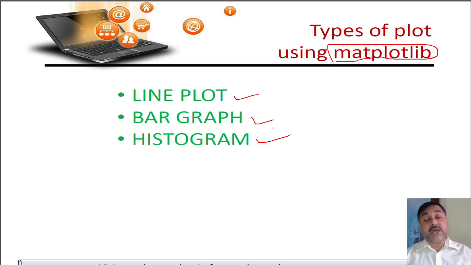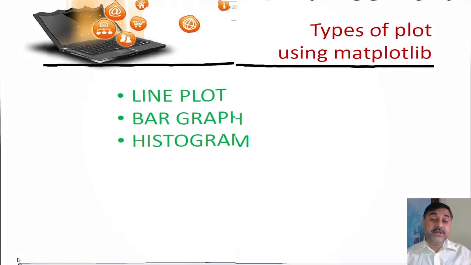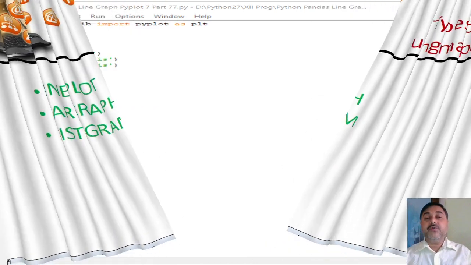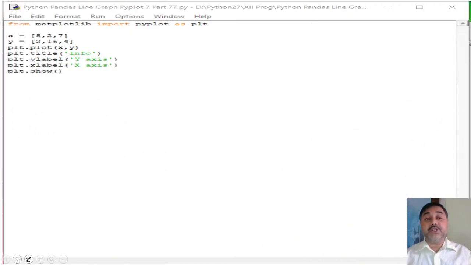Those are the different types of graphs we are using. That means we represent the data in a graphical representation, right? Those who said it, very right. With the help of a graphical representation, we are going to represent the data.